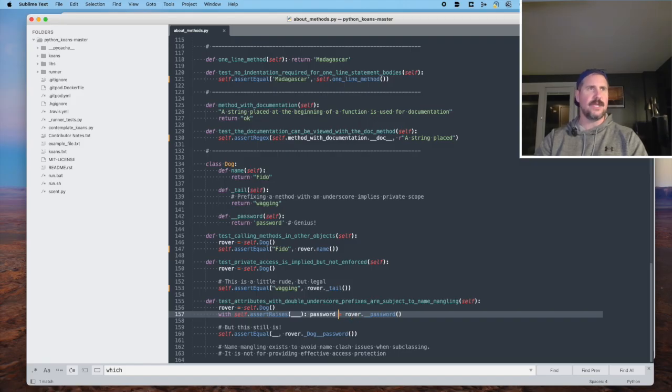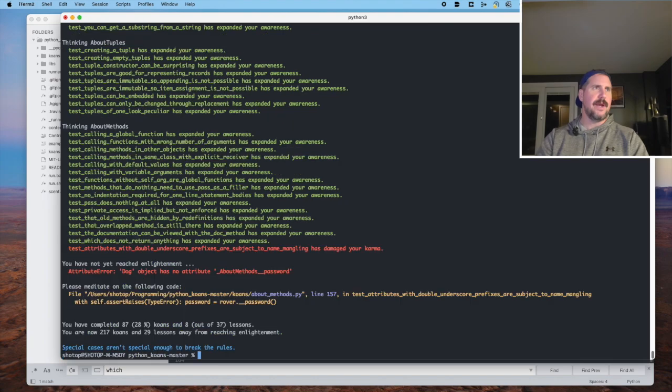We're going to presume that this raises an error, because we are trying to call dot underscore password on an instance of rover, but remember the underscore is private, and so cannot be called from the outside. So what do you think we get there? What type of error? I don't even know. I'm going to say type error, but I think that's probably wrong.